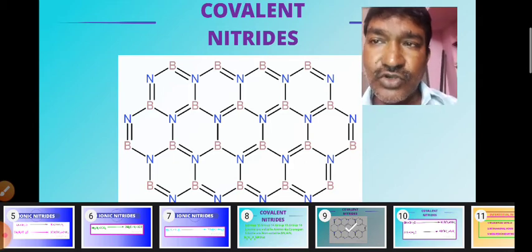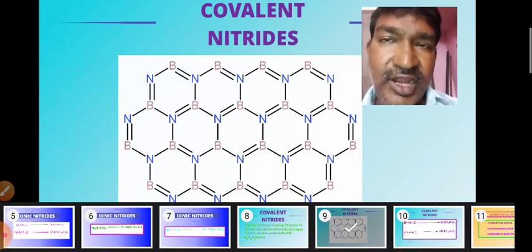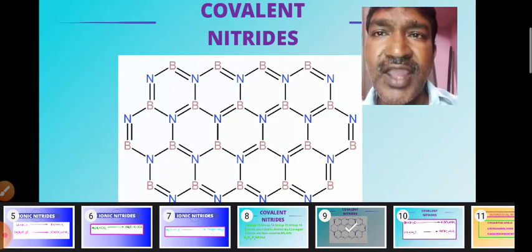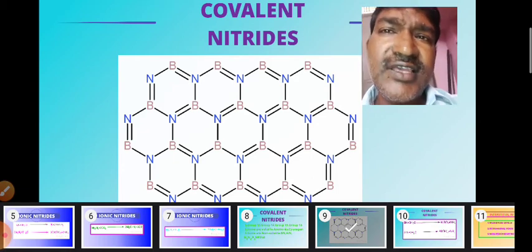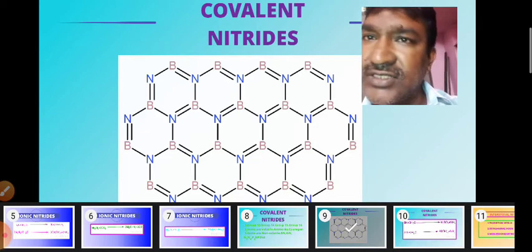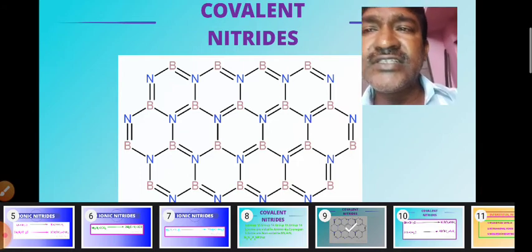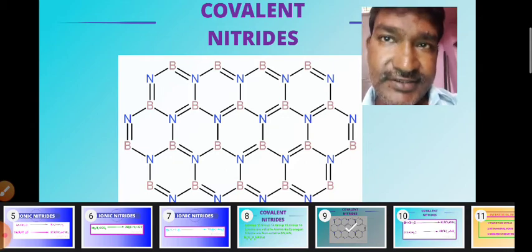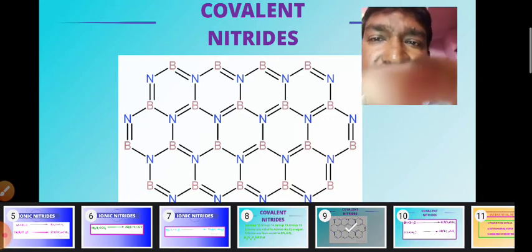Like graphite, boron nitride also has a layered structure, and we know very well that compounds which have a layered structure act as lubricants, because when pressure is applied on those materials, the layers slide one over the other. So materials which have a layered structure can be used as lubricants. Talc is one example of such a material, and graphite is another one. Like that, we can find many.